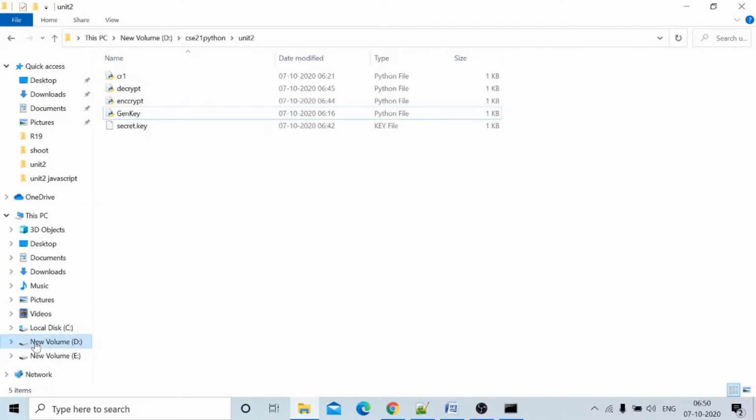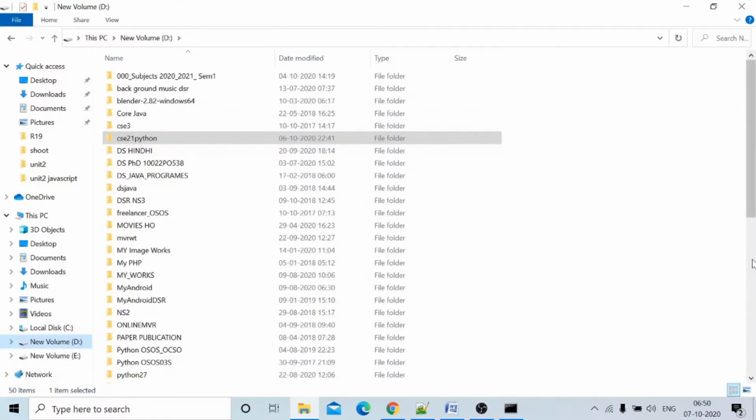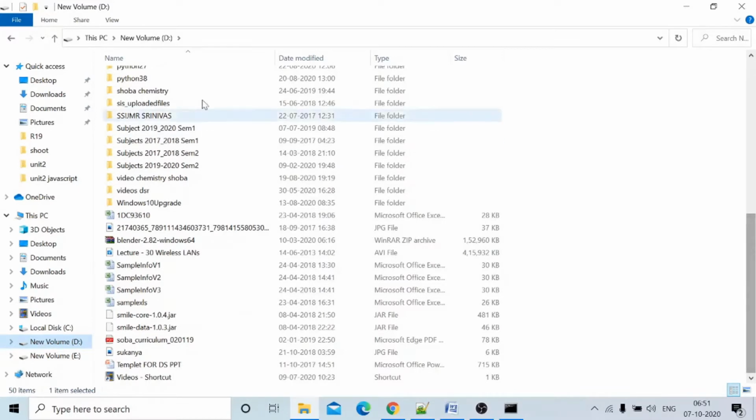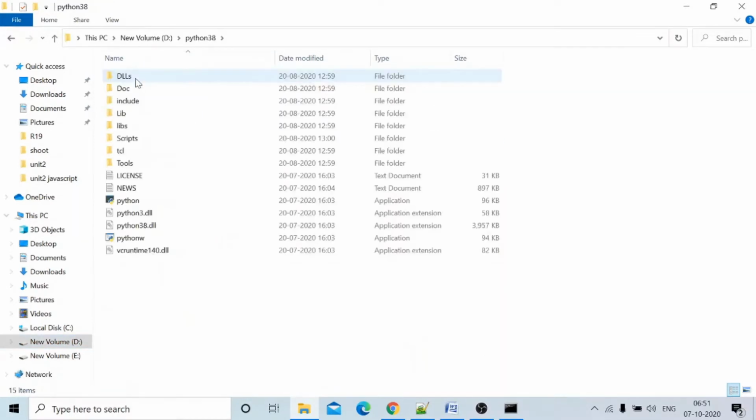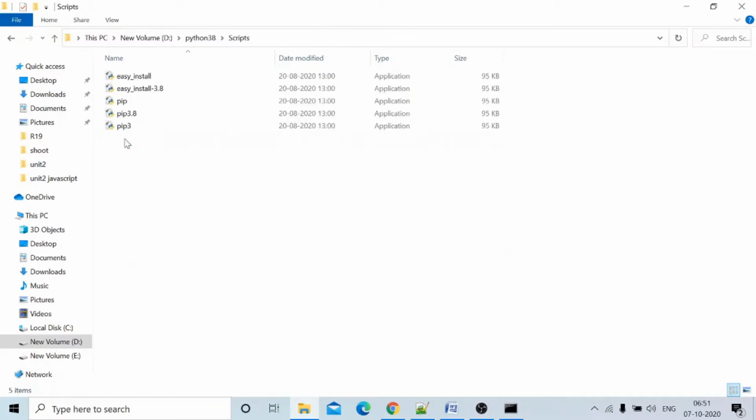First, in this system, I have installed Python in this folder. Observe here, Python 3.8; this is the Python exe file. In this folder there is a Scripts folder, and in the Scripts folder the pip commands are there.